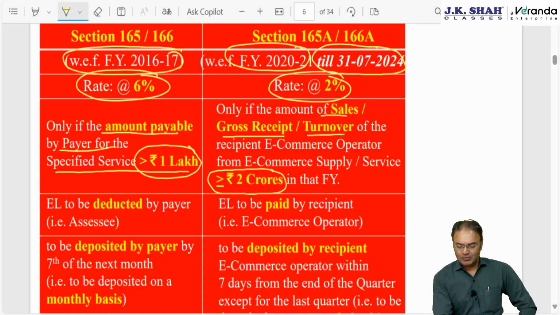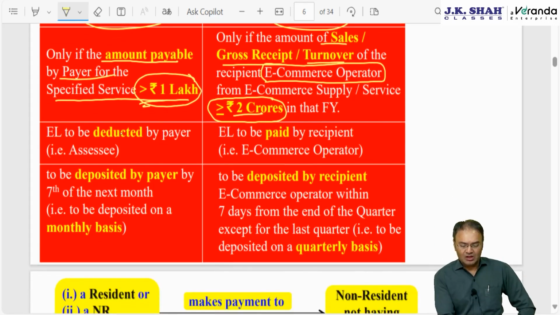Sales, gross receipt or turnover of the e-commerce operator like Amazon from the e-commerce supply of goods or e-commerce services exceeds or is equal to 2 crore rupees. Here 1 lakh, here 2 crore for the same year. Here equalization levy is to be deducted by the payer, whereas here equalization levy is to be paid by the recipient himself. Recipient here would be the e-commerce operator.